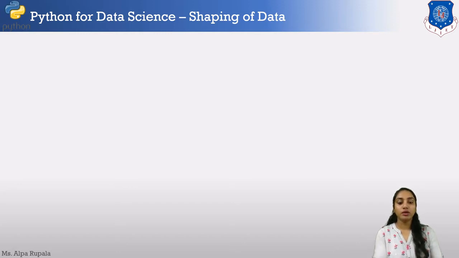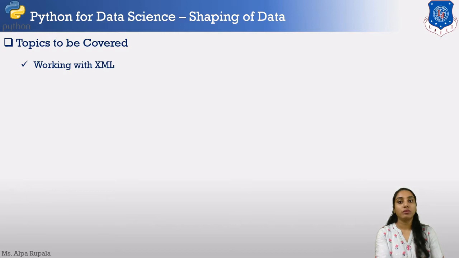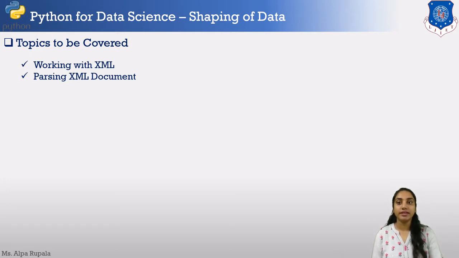Today we are going to learn about working with the XML file, what the XML file is, and then how we use the XML document. In the previous lecture we learned parsing the HTML document. In a similar way, we are now taking the understanding of our XML document.